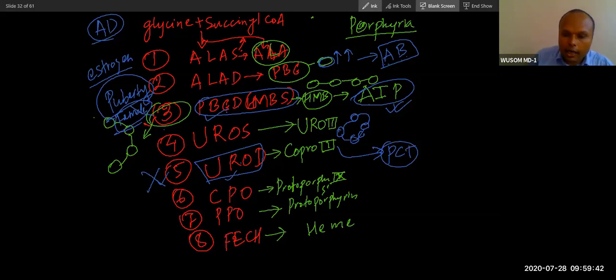And the third is lead poisoning. Lead poisoning will inhibit which two enzymes?